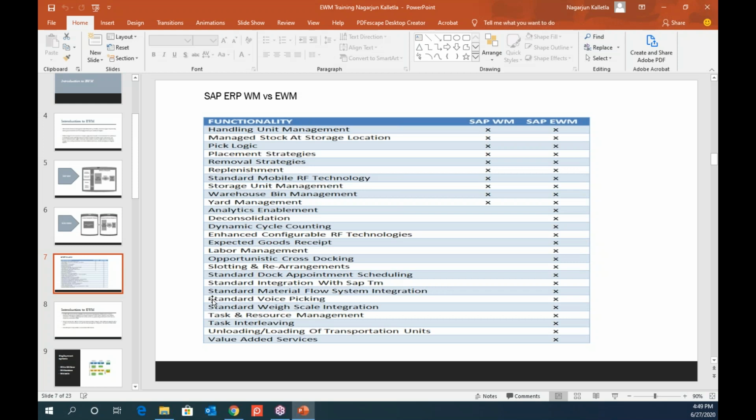Something like you have to use the resources properly, like manual resources. You will have forklifts, you will have cranes, stacker cranes. Maybe as a part of your warehouse, you have all those resources. So you have to use them very intelligently, so that the empty movements of the resources are minimum and the utilization is maximum, right? The interleaving will take care of that.